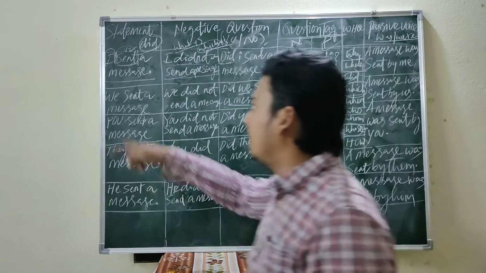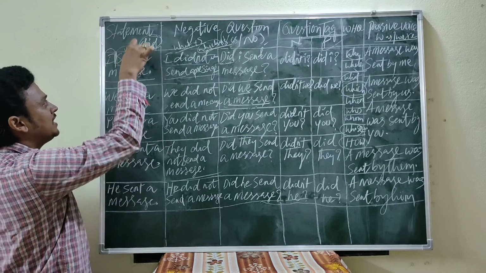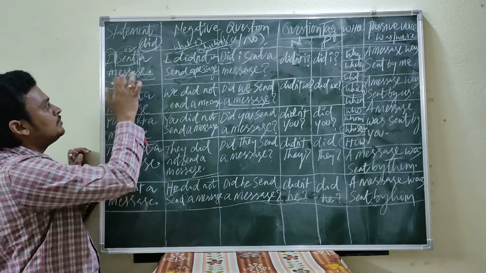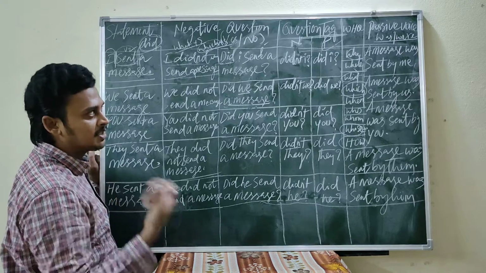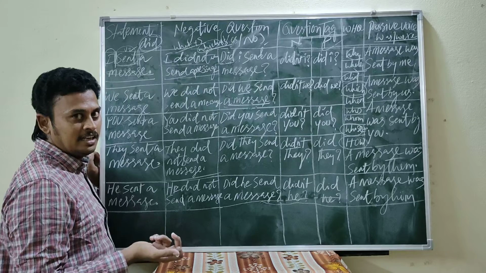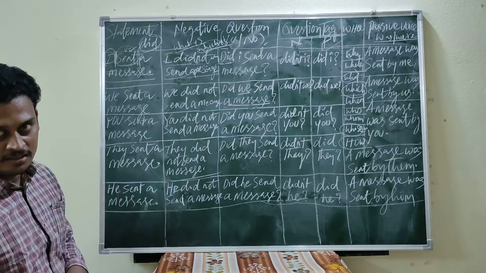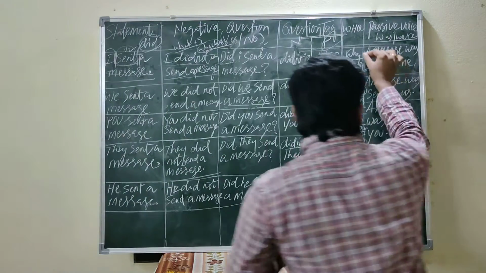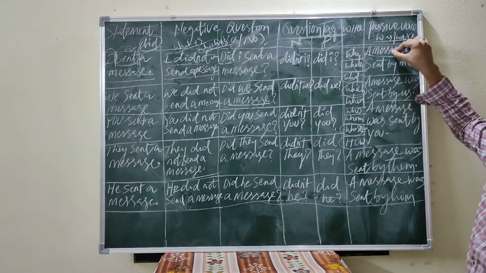See the statement. What is the statement here? I sent a message. The subject is I, sent is V2, a message is the object. So what are the rules here? The object goes to the subject and the subject goes to the object. After the subject there must be a helping verb. After the helping verb there must be V3, that's the main verb. After that, "by" preposition, after that the object. Then I becomes me.